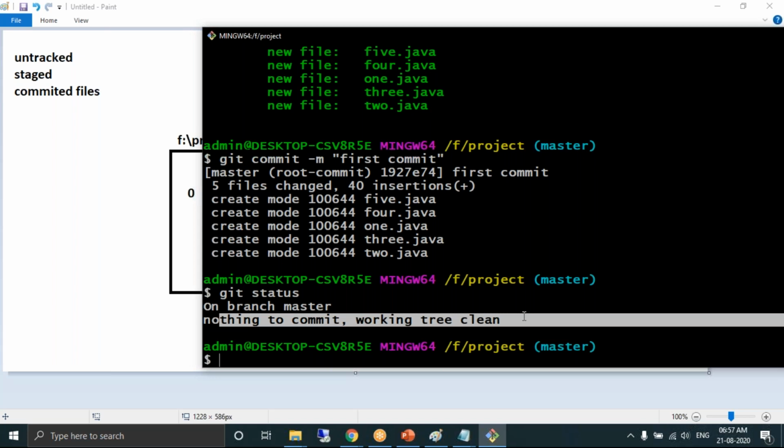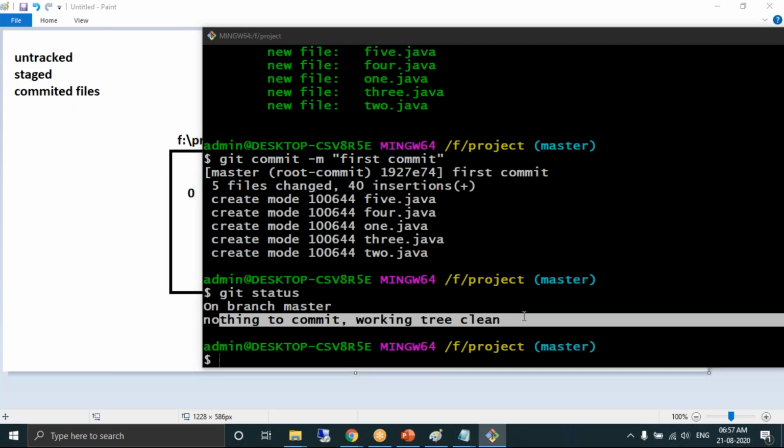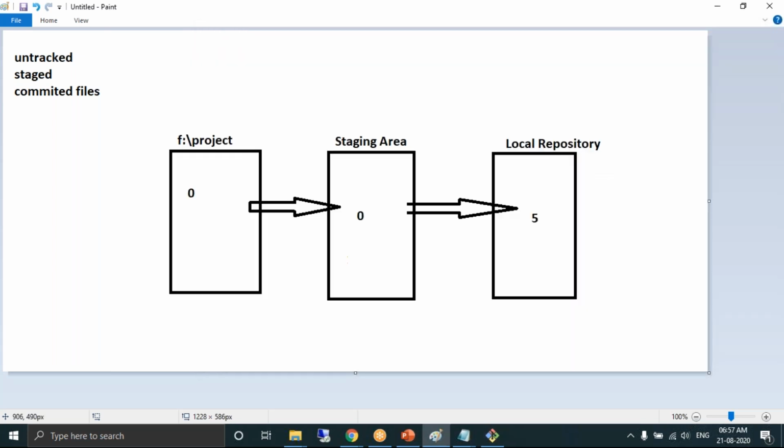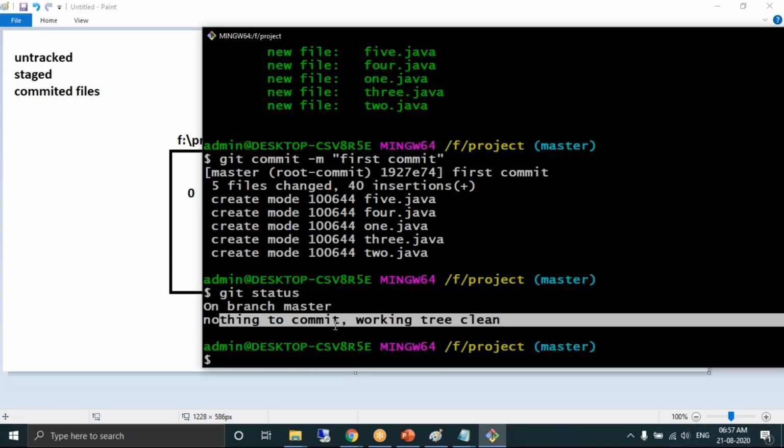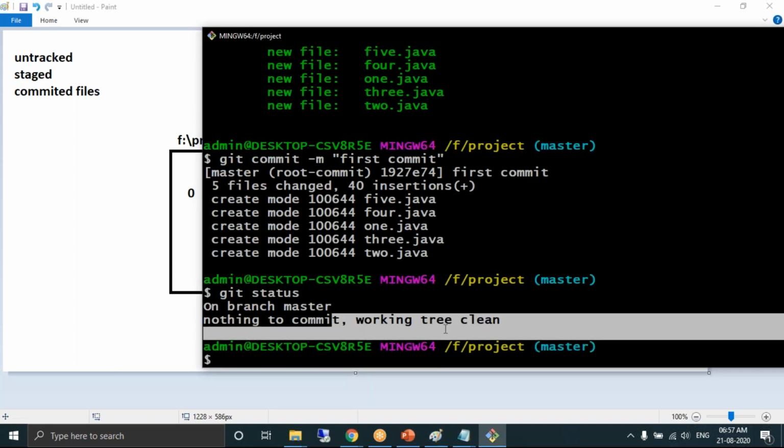This is the additional responsibility, the additional job. After completing the source code, it's just running a few commands, right? It's not very difficult. We'll instruct the developers to move it into the staging area and then into the local repository by running these commands, and to make sure their working tree is clean. That's the job done by each and every developer after completing the source code. Clear about this? Yes.